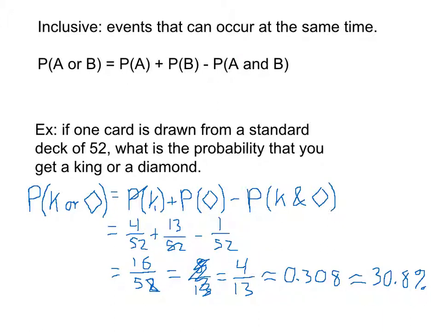All right, that is compound probability part 2 with the probability of the union of two events, or when we say one event or another.